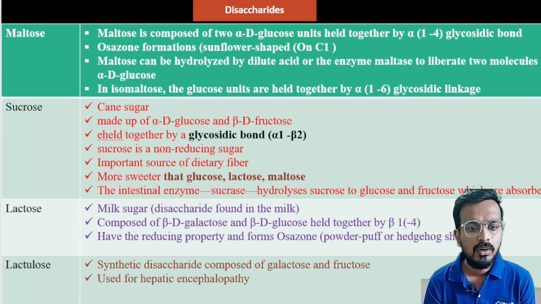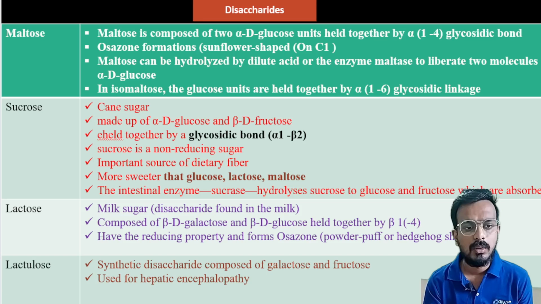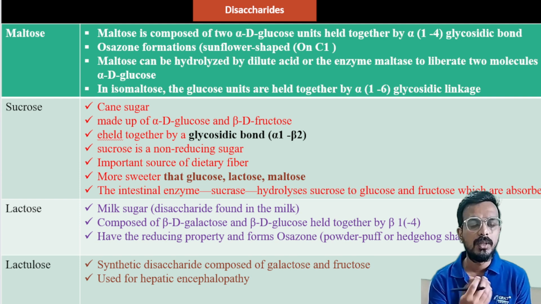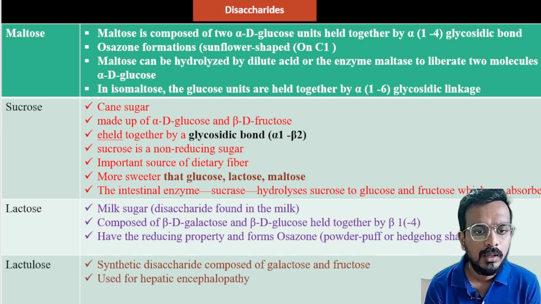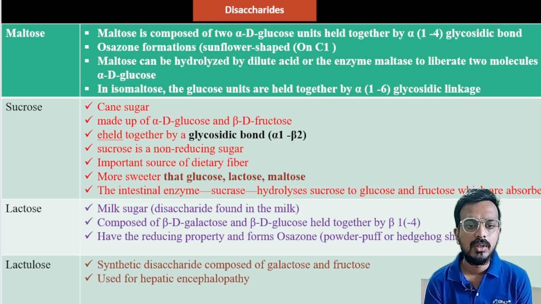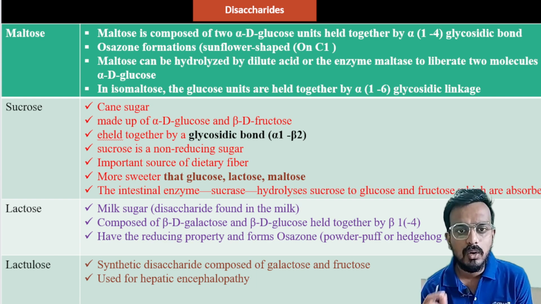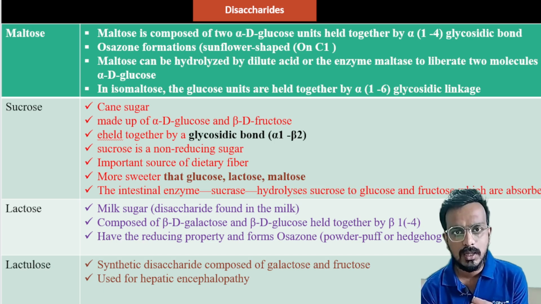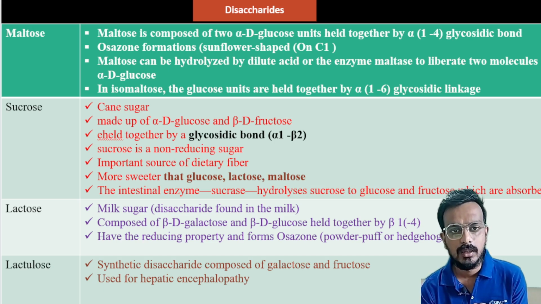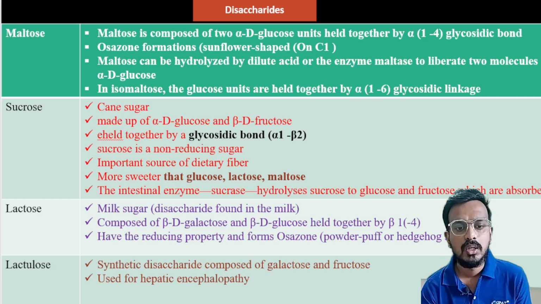So in the last sessions we have been talking about a biochemistry topic, that is carbohydrates. Briefly summarizing what we have learned till now: first we learned what carbohydrates are. Carbohydrates are basically a mixture of polyhydroxy aldehydes and polyhydroxy ketones. They are classified into three major classes: monosaccharides, oligosaccharides, which may be disaccharides or trisaccharides, and polysaccharides.